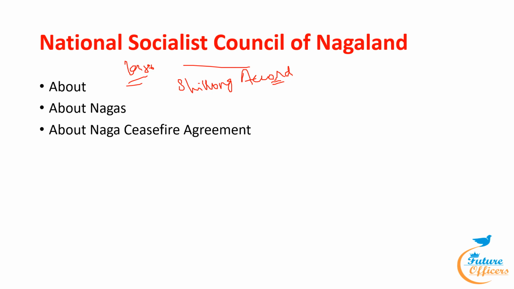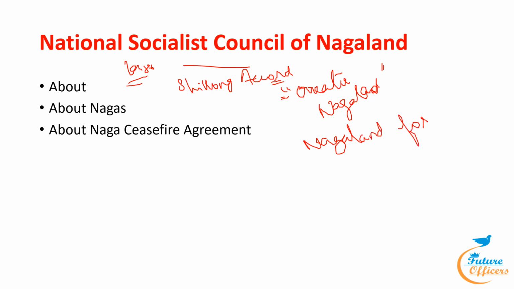But the Indian government and the Naga National Council have signed it. The main objective of this group is to establish a greater Nagaland, and its manifesto is "Nagaland for Christ." It is the main manifesto of this group, and it also describes a spiritual viewpoint rooted in socialism and economic advancement.